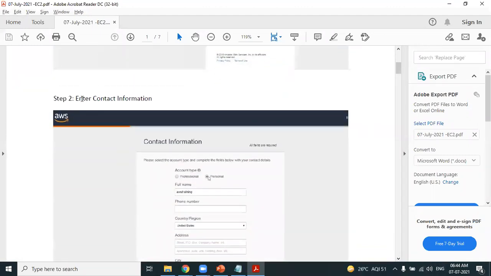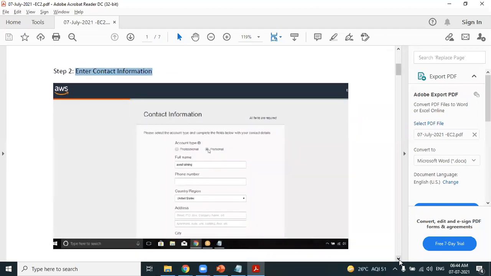Look at step 2. What is step 2? Enter contact information. Very important. AWS provides 2 types of accounts. It's very obvious. Look at the slide. AWS provides 2 types of accounts, professional account and personal account. We are creating an AWS account for our personal use, for learning ourselves. So please select the account type as personal.